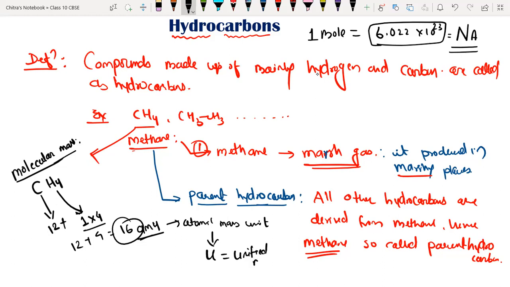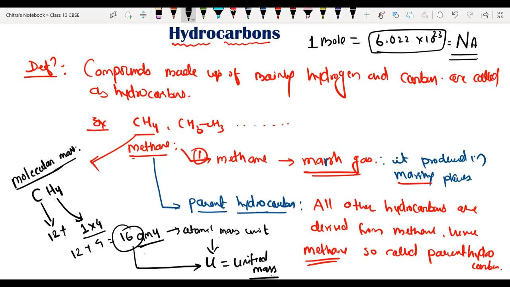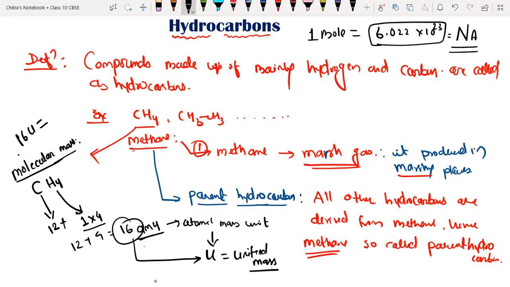Understood, everyone? So what is the molecular mass? It is 16 U or 16 AMU. You can use both, but now it is recognized by IUPAC that you can use U also. So 16 U is 16 unified mass of methane.